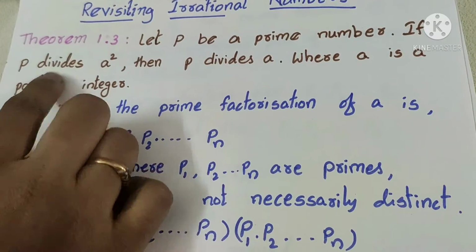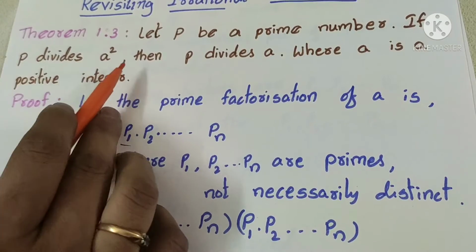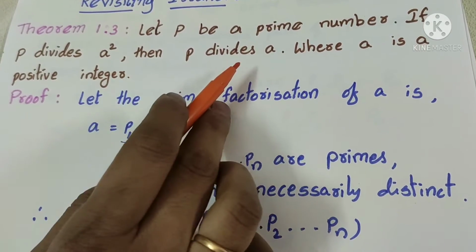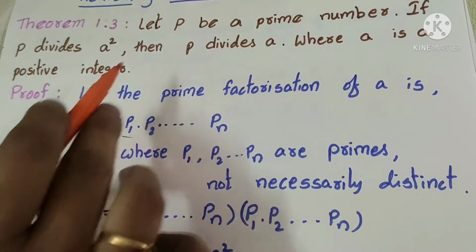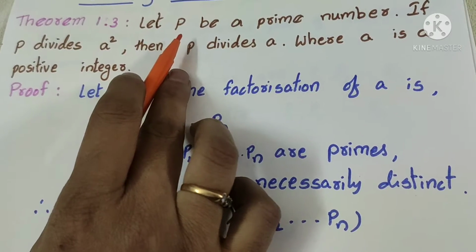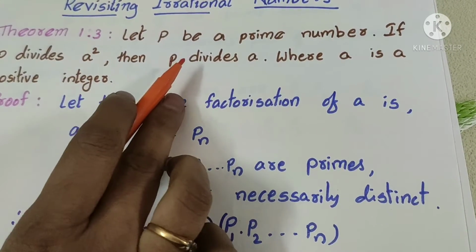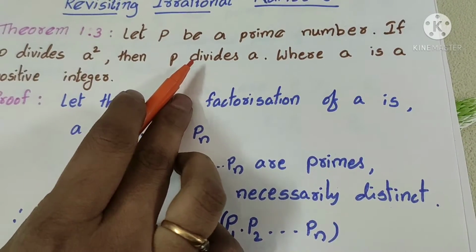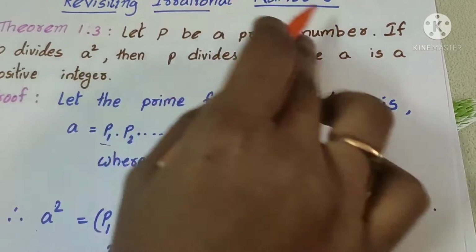What is the theorem statement? Let P be a prime number. If P divides A square, then P divides A, where A is a positive integer. Here P is a prime number. If P divides A square, then P also divides A. That you have to prove here, where A is a positive integer. For proving this theorem,